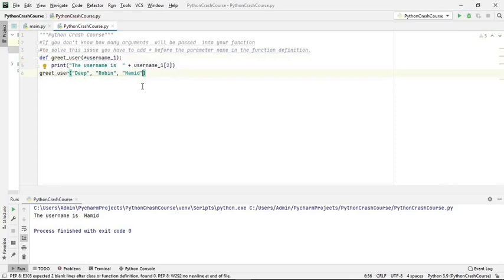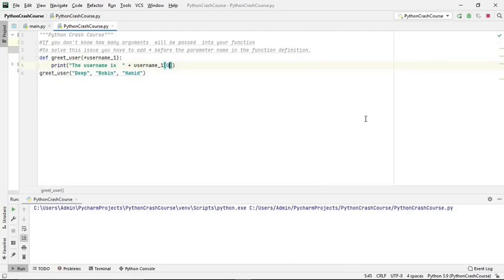And then here we are passing 3 arguments, and we actually don't know how many arguments we will be passing in the argument section. I have taken 3 strings, Deep, Robin and Hamid. So the username is plus username underscore 1 2, that means Hamid will be printed: 0, 1, 2. If you execute it, Hamid will be printed. If you write the index as 0, in that case Deep should be printed.